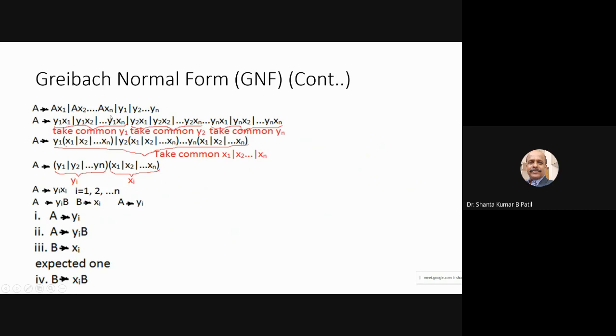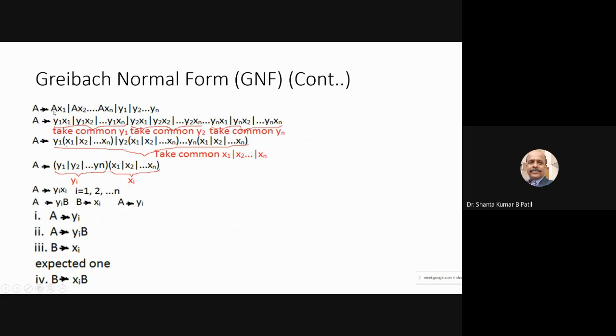So now what I am going to do is convert all these productions into the Greibach normal form. First, substitute A as y1. Substitute the second time this A as y2, this A as y1, this A as y1. Okay. Next, substitute this A as y1. So we are going to get the equation like y1x1, y1x2, ..., y1xn.